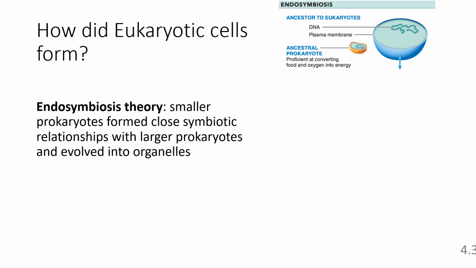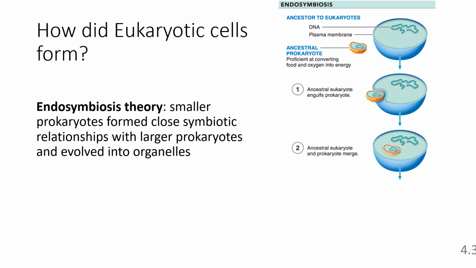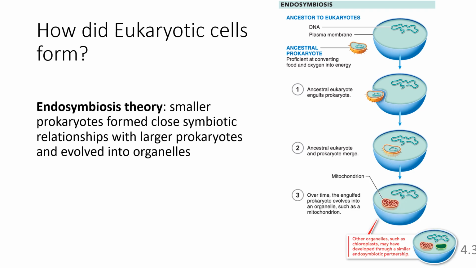So how do we think this happened? Again, the endosymbiosis theory suggests that these organelles actually started out as separate cells that formed a symbiosis with larger cells. Endo means inside, so a larger prokaryote engulfed a smaller prokaryote, and the two merged together in a close symbiotic relationship. Over time, the smaller prokaryote lost some of its own functions and evolved into an organelle of the larger cell.